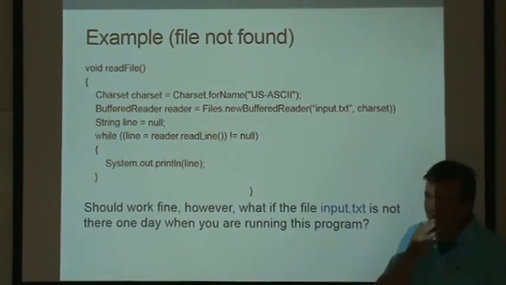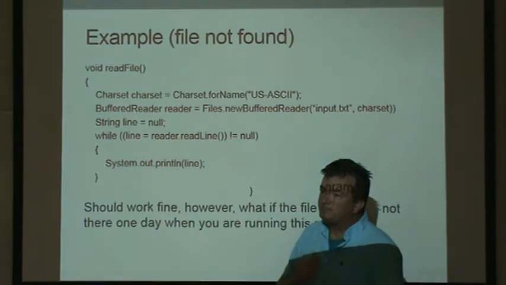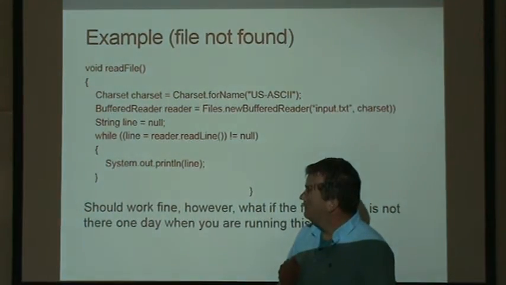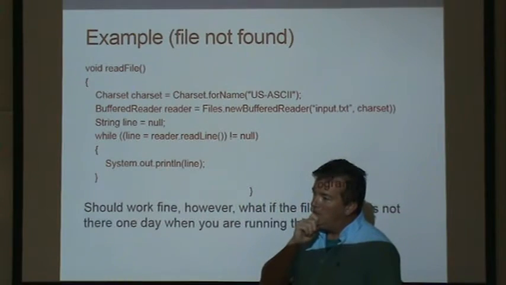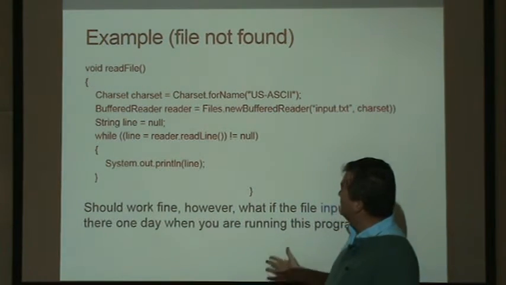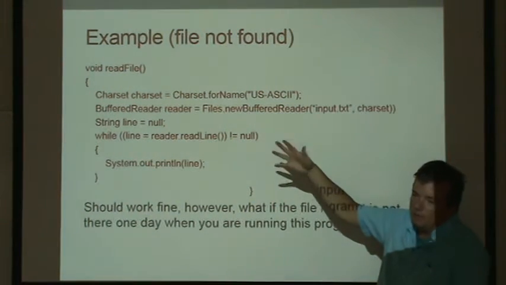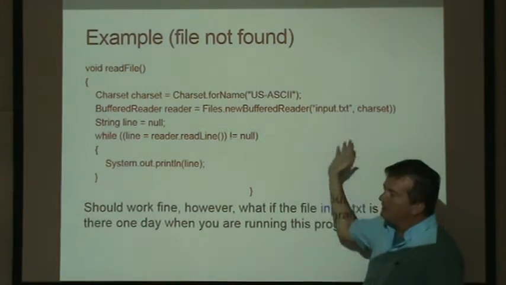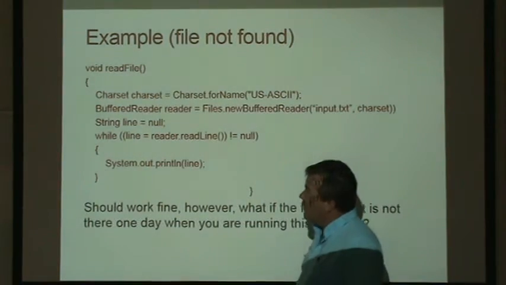So if you were designing an operating system, how would you design it? I said I would let the person choose whether they wanted to run it or not, because it may be something that's not important. Okay. Or it could be something that destroys the entire program. Right. Or it could be something like in this case, maybe we have a backup input.txt file, a default one. And if this one is not here, then maybe we could replace it with the default one and then pick up where we left off.